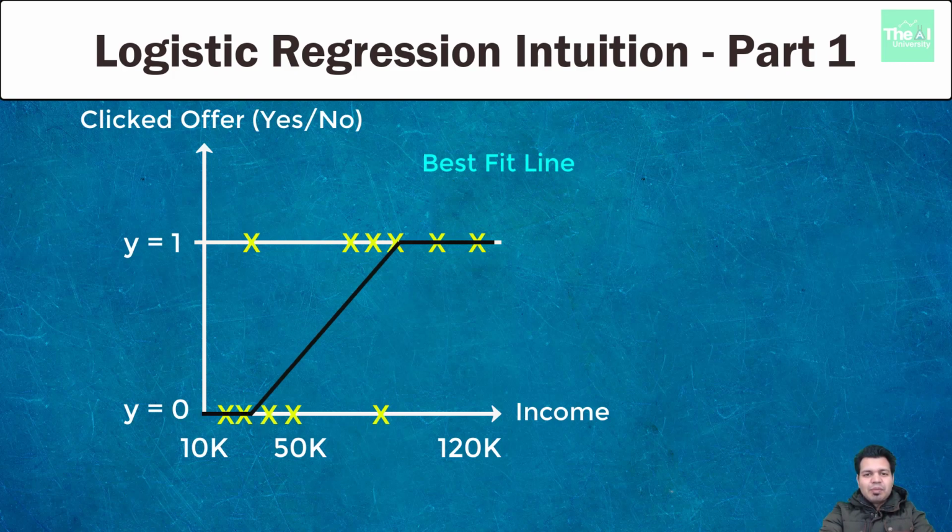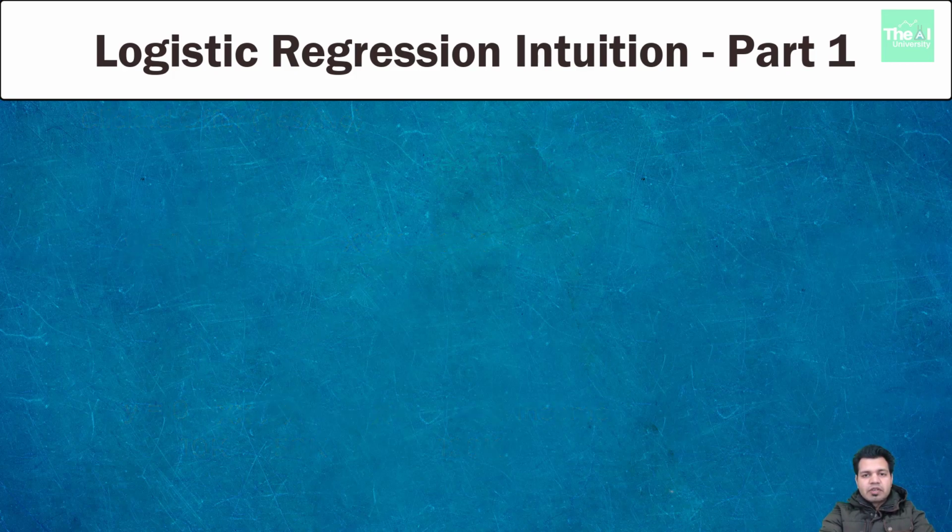In a nutshell, clipping off the portion of the line above y equals 1 and below y equals 0, and then merging those portions of the line into horizontal lines at y equals 0 and y equals 1, thereby trying to create a model for this kind of problem. This way we can try to make predictions of clicked or not clicked on the email offer based on income. So now let's take a look at a more scientific approach.